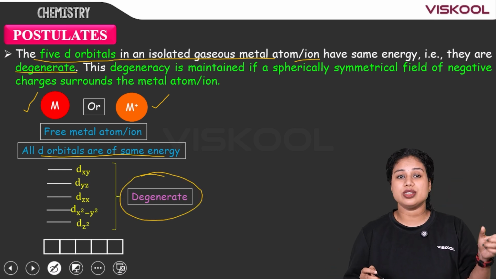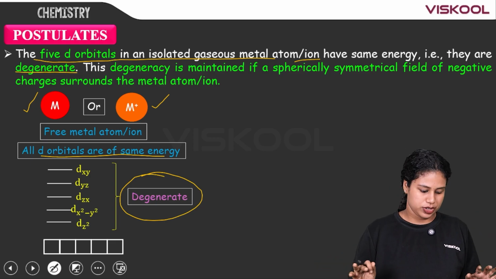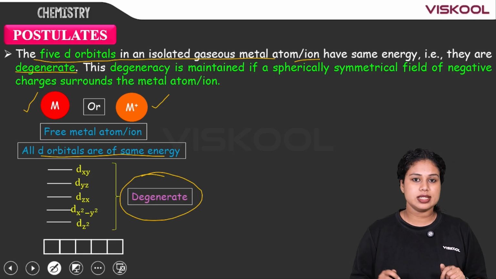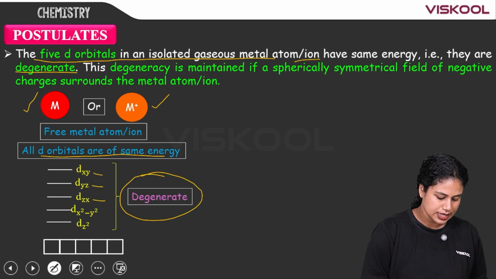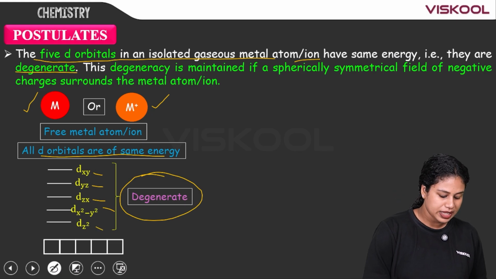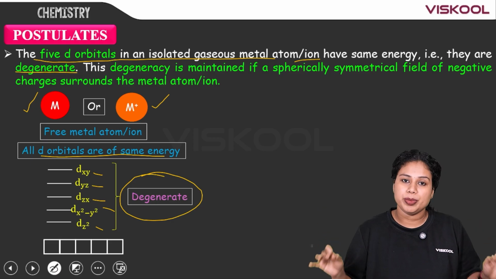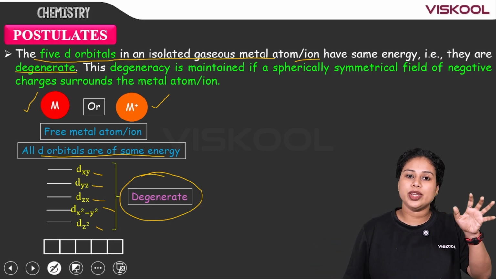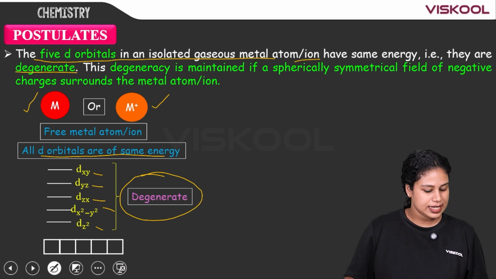The word is degenerate. Degenerate means they have the same energy. What are the 5 orbitals here? They are dxy, dyz, dxz, dx square minus y square, and dz square. All of them have the same energy, or they can be said to be degenerate. So this is the case with the metal ion or the metal atom. All the d orbitals are degenerate.